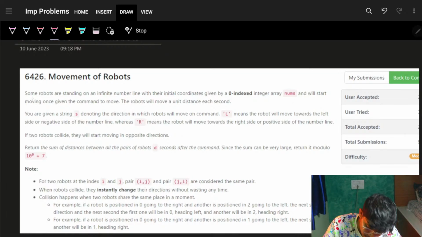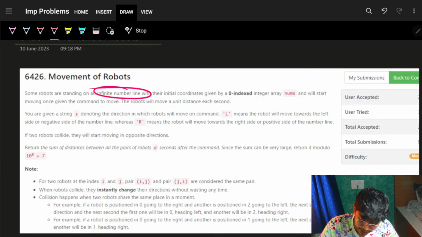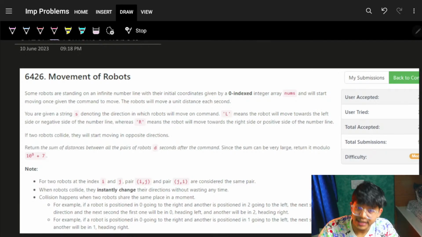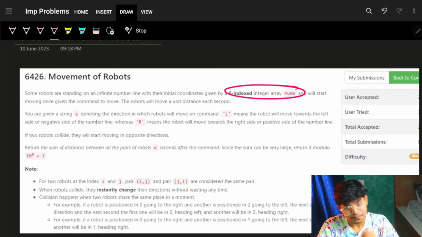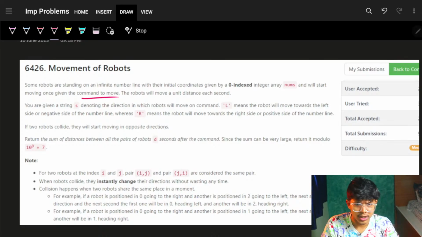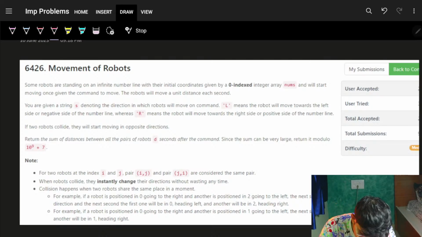We have some robots standing on an infinite number line. Mark my words, infinite number line, with the initial coordinates as given by a zero-indexed integer array called nums. Cool. And they will start moving once given the command to move. Okay, cool, which means as we give the commands, they will move. Now, how will they move? Every robot.